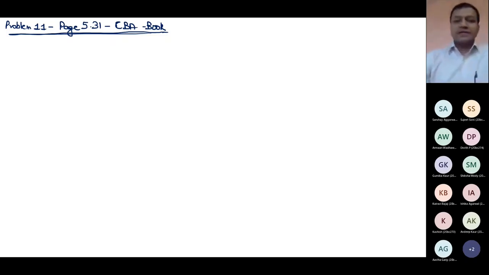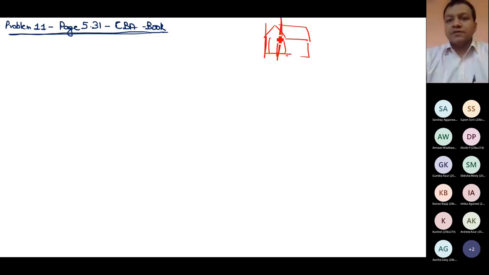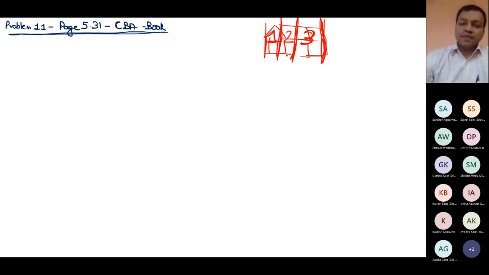So technically, what is there in this? This house has three portions: portion 1, portion 2, and portion 3. Now, what is happening is unit 1. Now, this third number I should give serial number 3 just to avoid confusion.